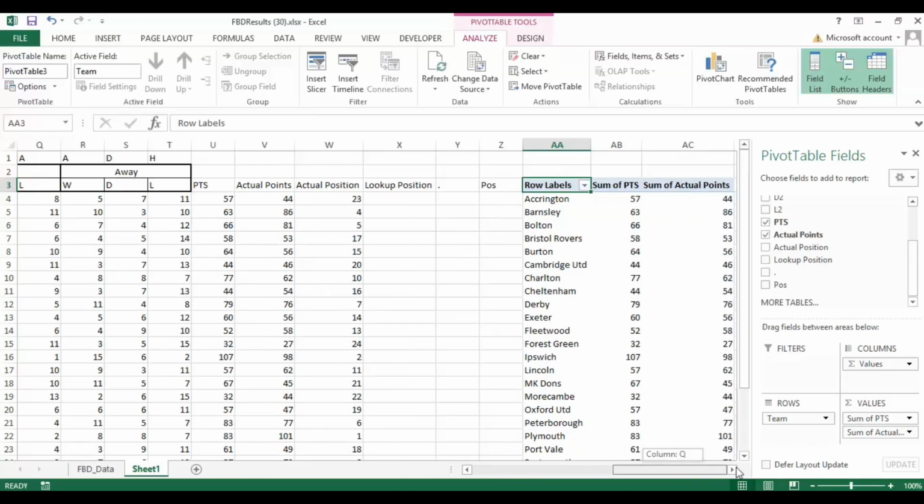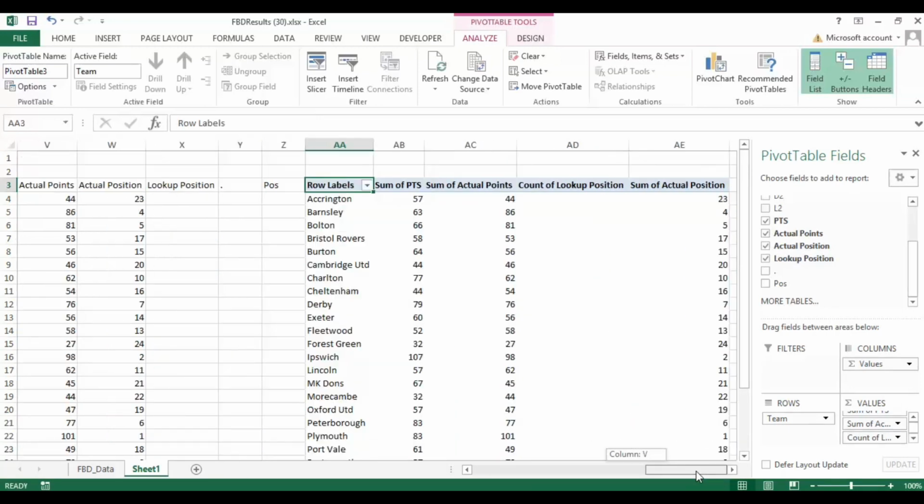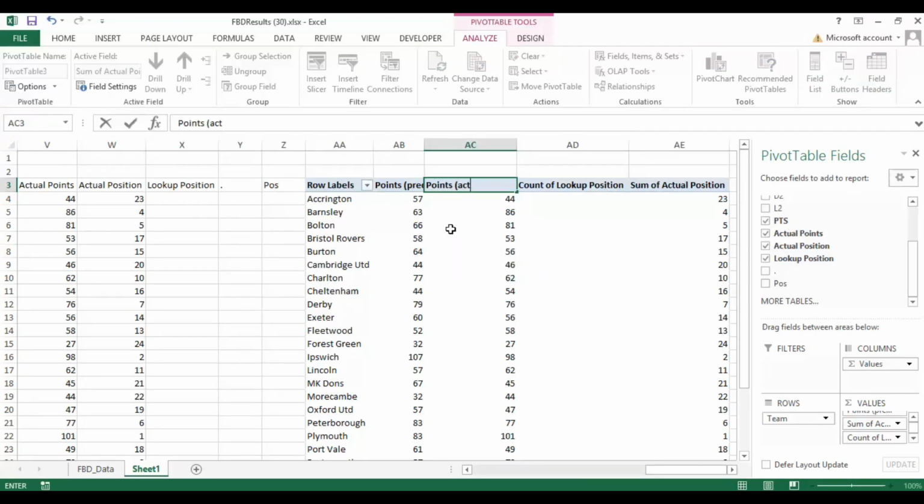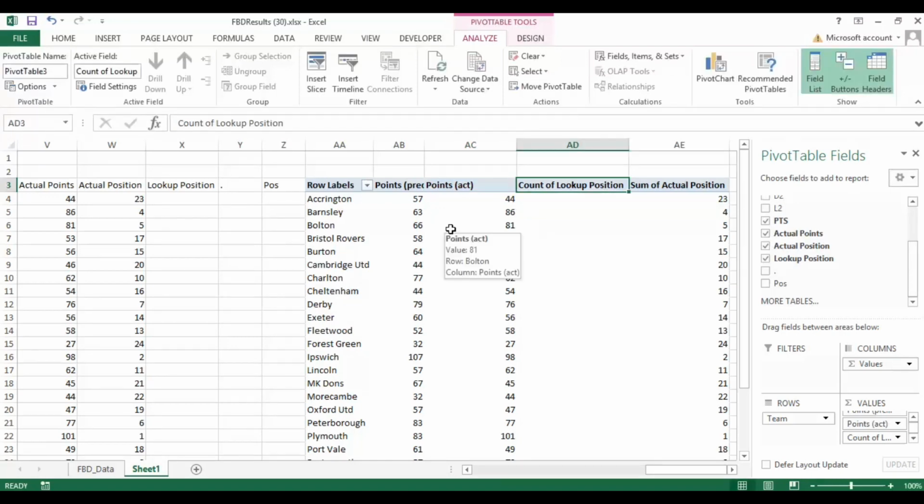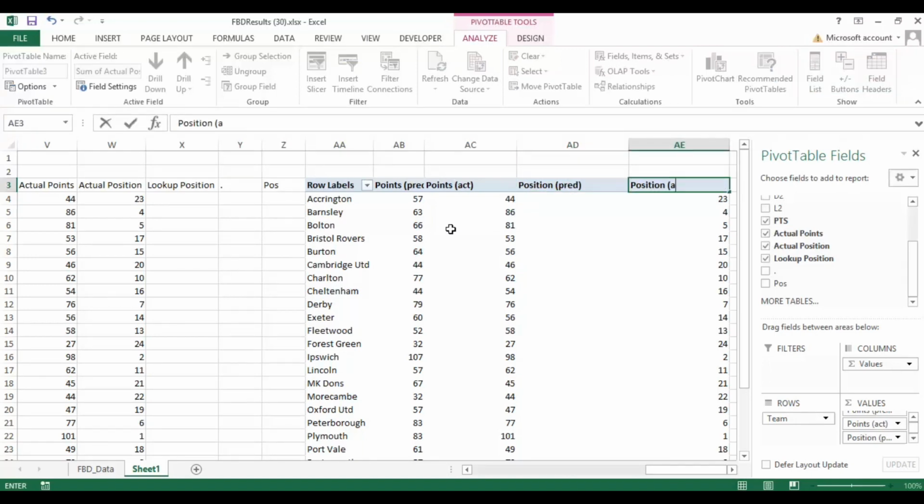And then we're going to have position, which we don't yet know. We haven't calculated that. And then we're going to have the actual position. And actually what we're going to do is put the lookup position. Like I said, we haven't calculated that in there. So if you're following, this is what you should have. So we've got the points tally. I'm just going to change this. So points pred. And then we can have points act. And then we're going to have position pred and position actual.